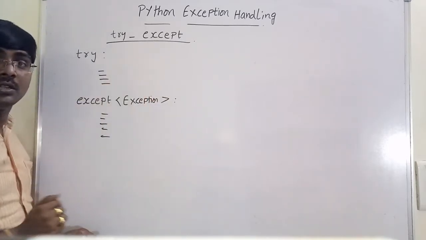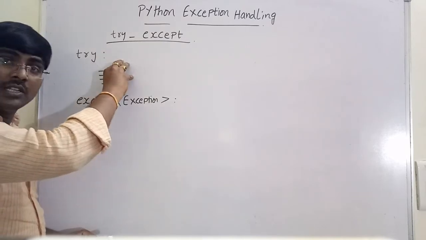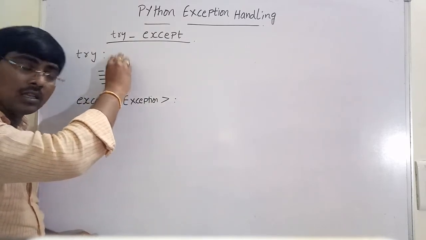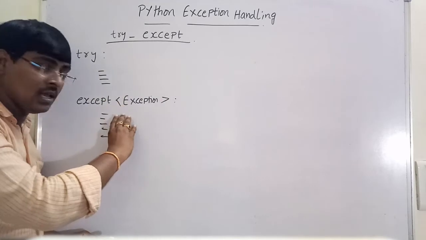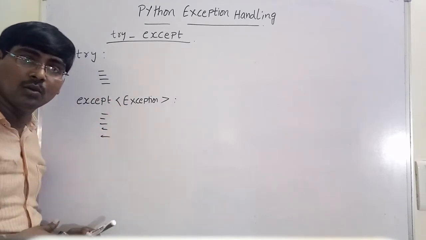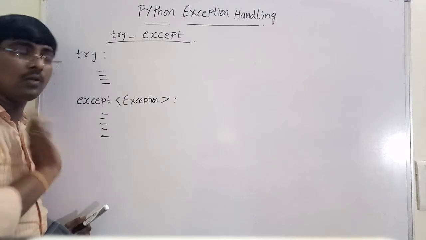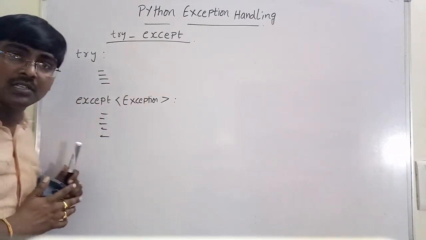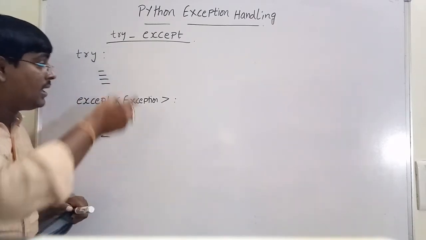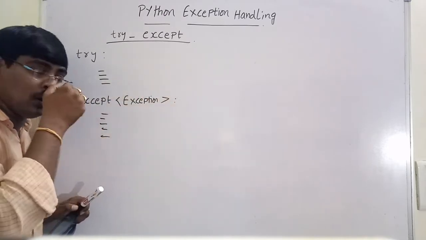So, the try block. If there is no exception in the try block, the except block is not executed, because if there is no exception, there is no need for an except block. Okay, this is the try and except syntax. I will show the example afterwards.